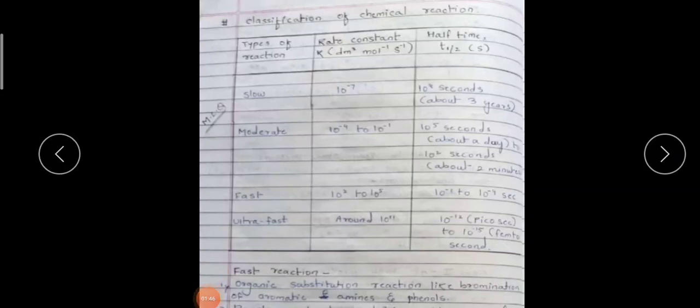Then what can we say for the fast reaction? The fast reaction is the reaction whose rate constant varies from 10 raised to 2 to 10 raised to 8 dm cube per mole per second. Then whose half time, or say the time required to complete half of the reaction, will be 10 raised to minus 1 to 10 raised to minus 4 second.